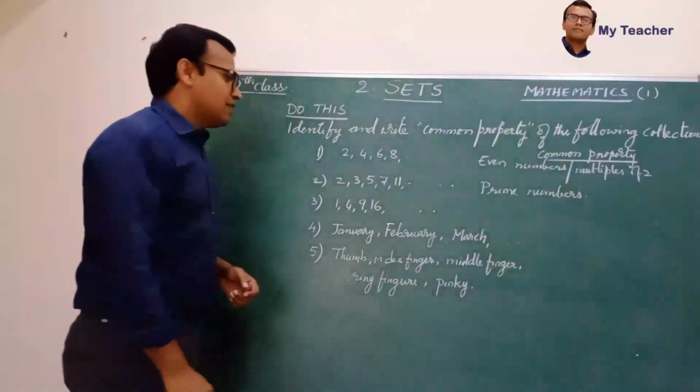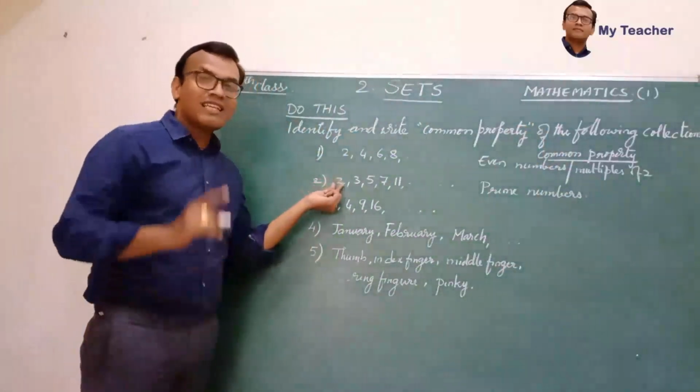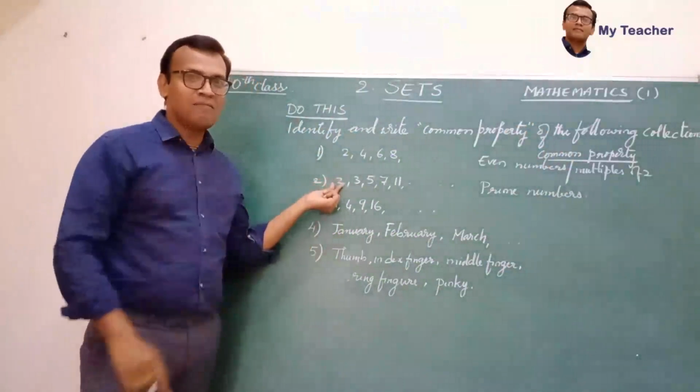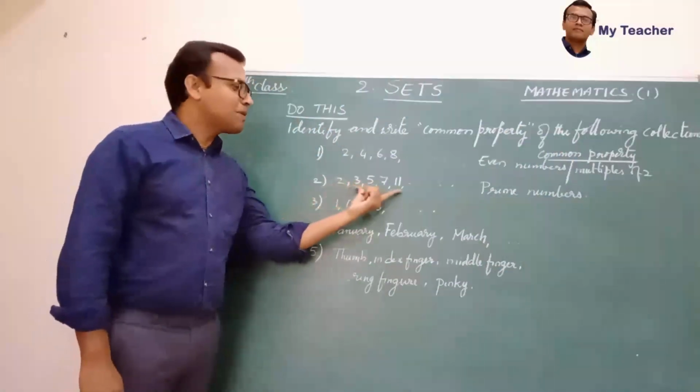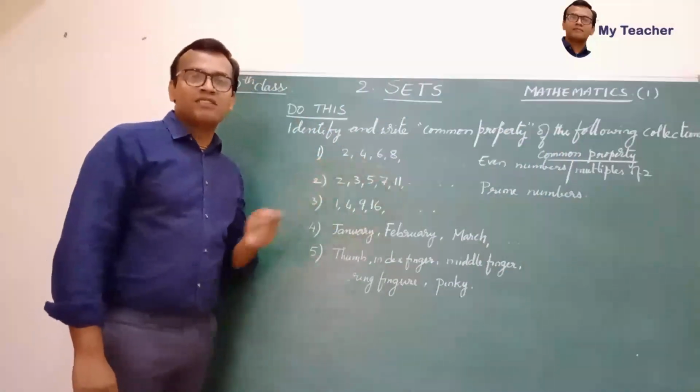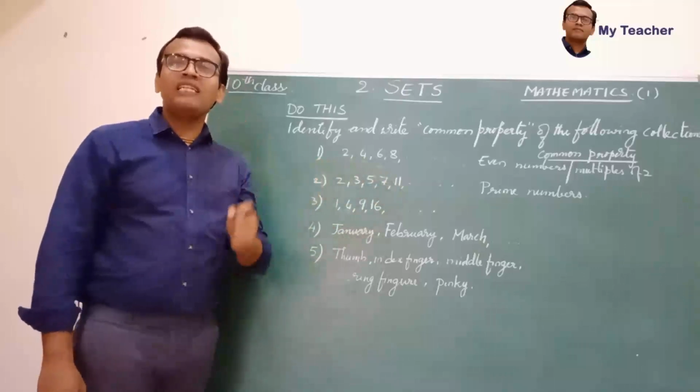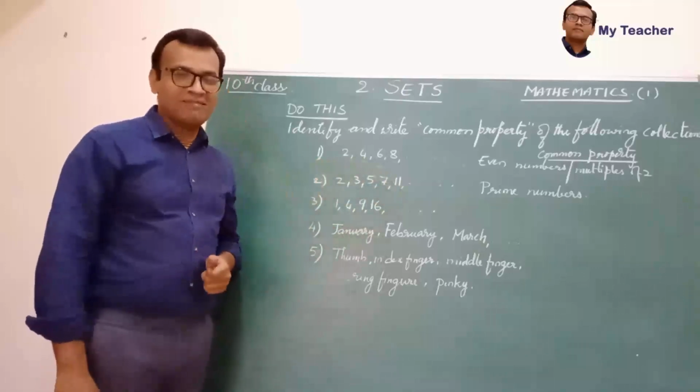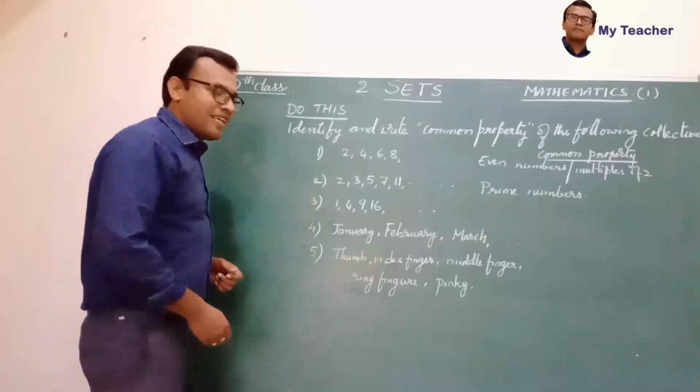And now, children, this 2 is a special prime number. Can you tell why? Yes. All the prime numbers are odd excepting 2 because 2 is the only even prime number. That's good. Now let's see the next one.